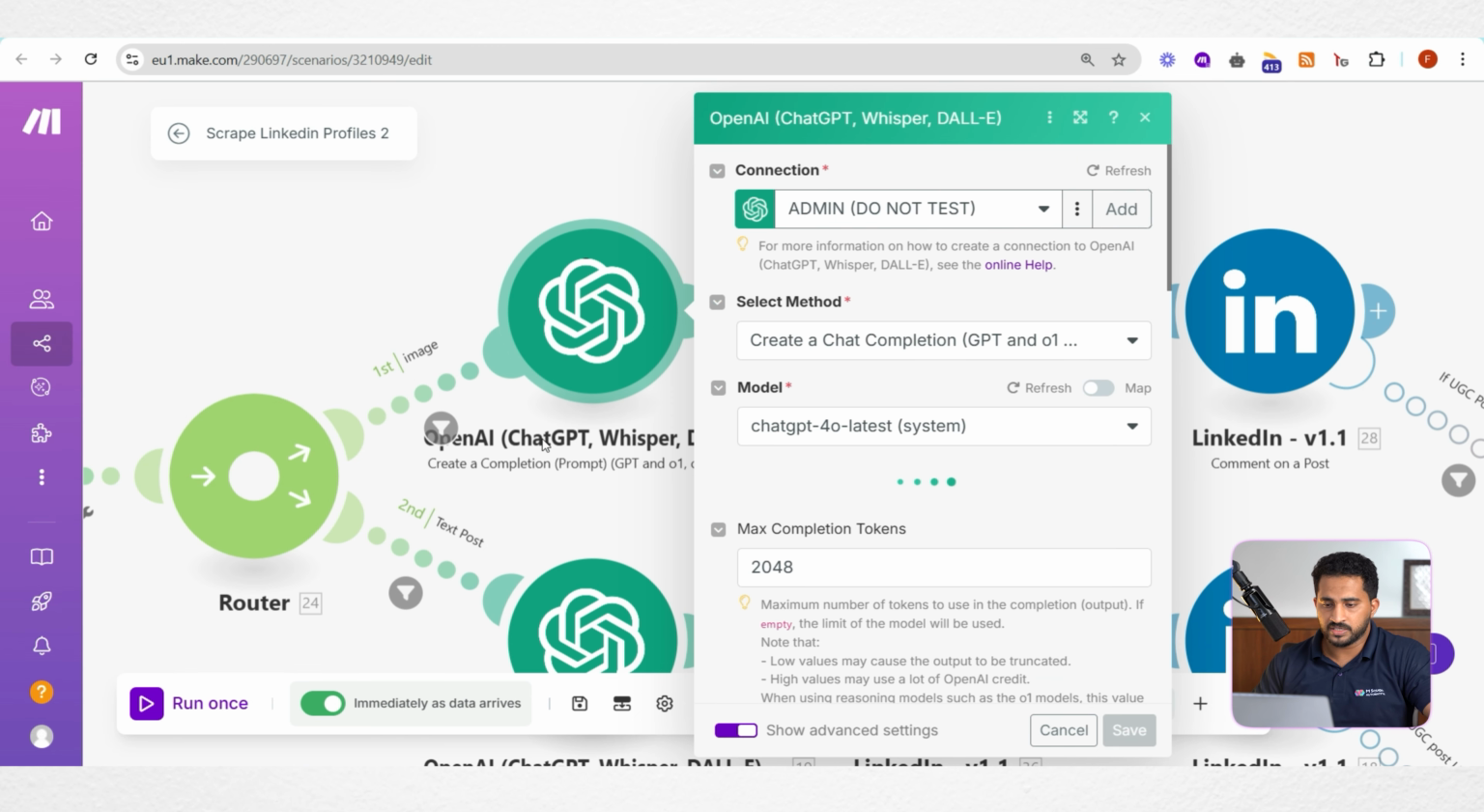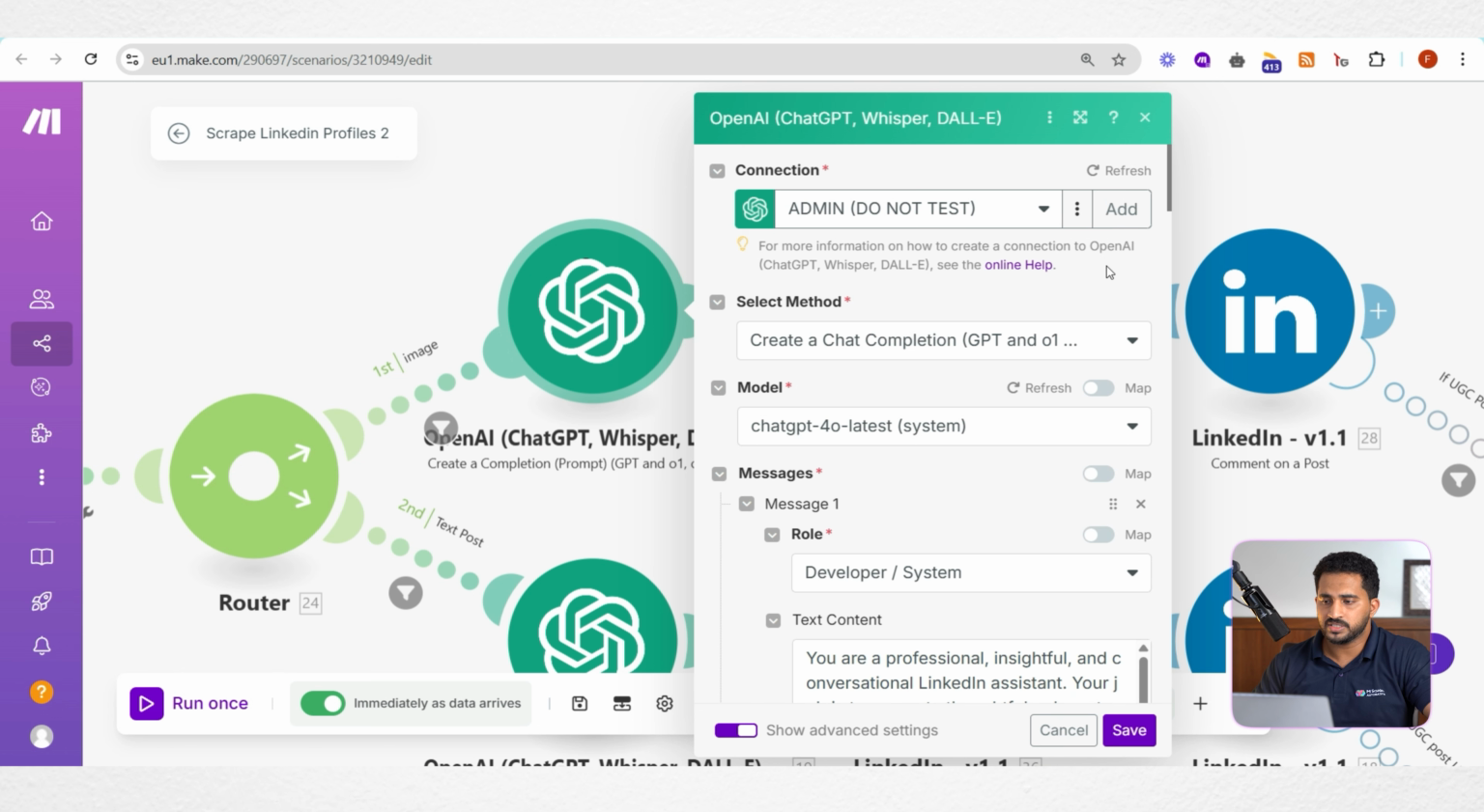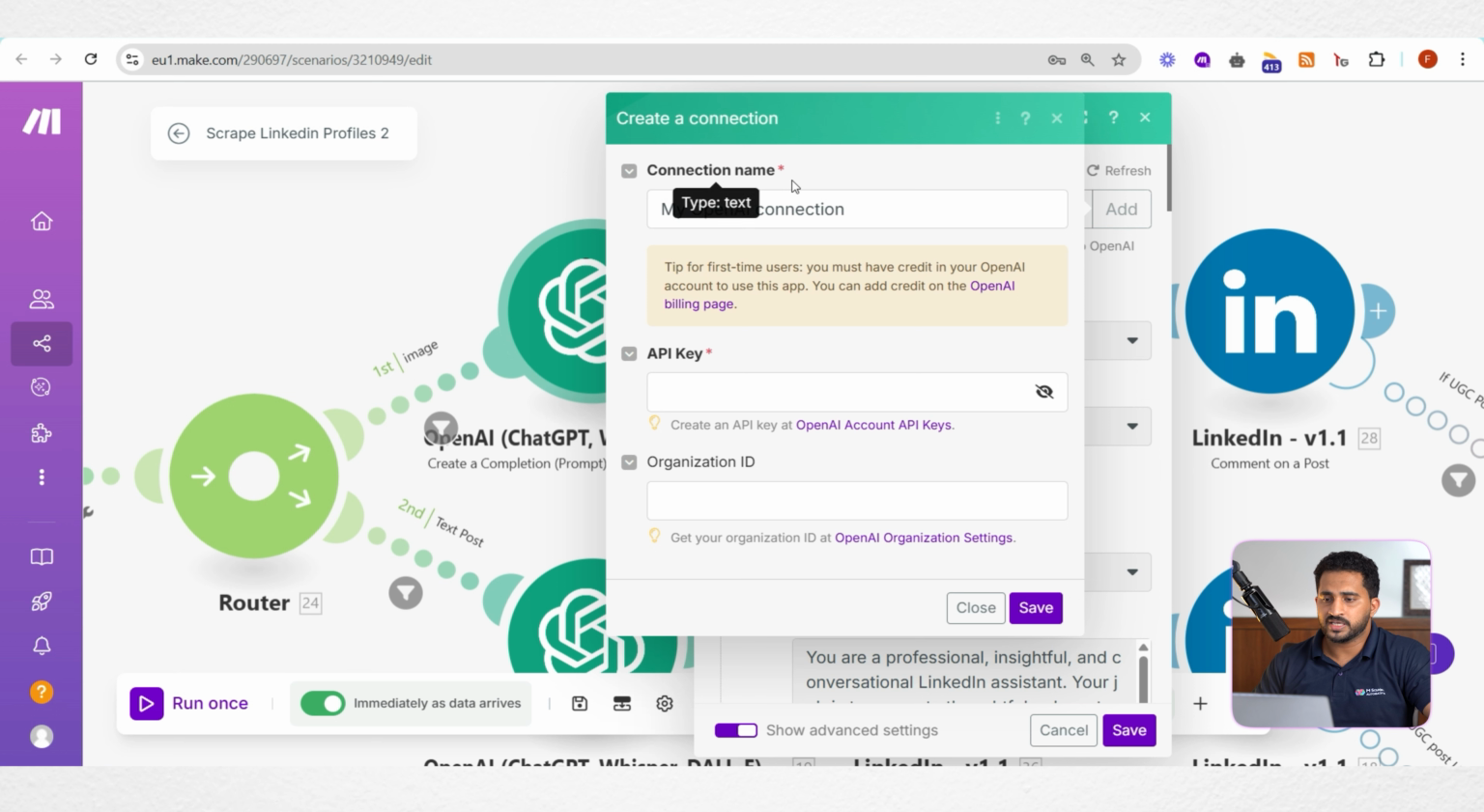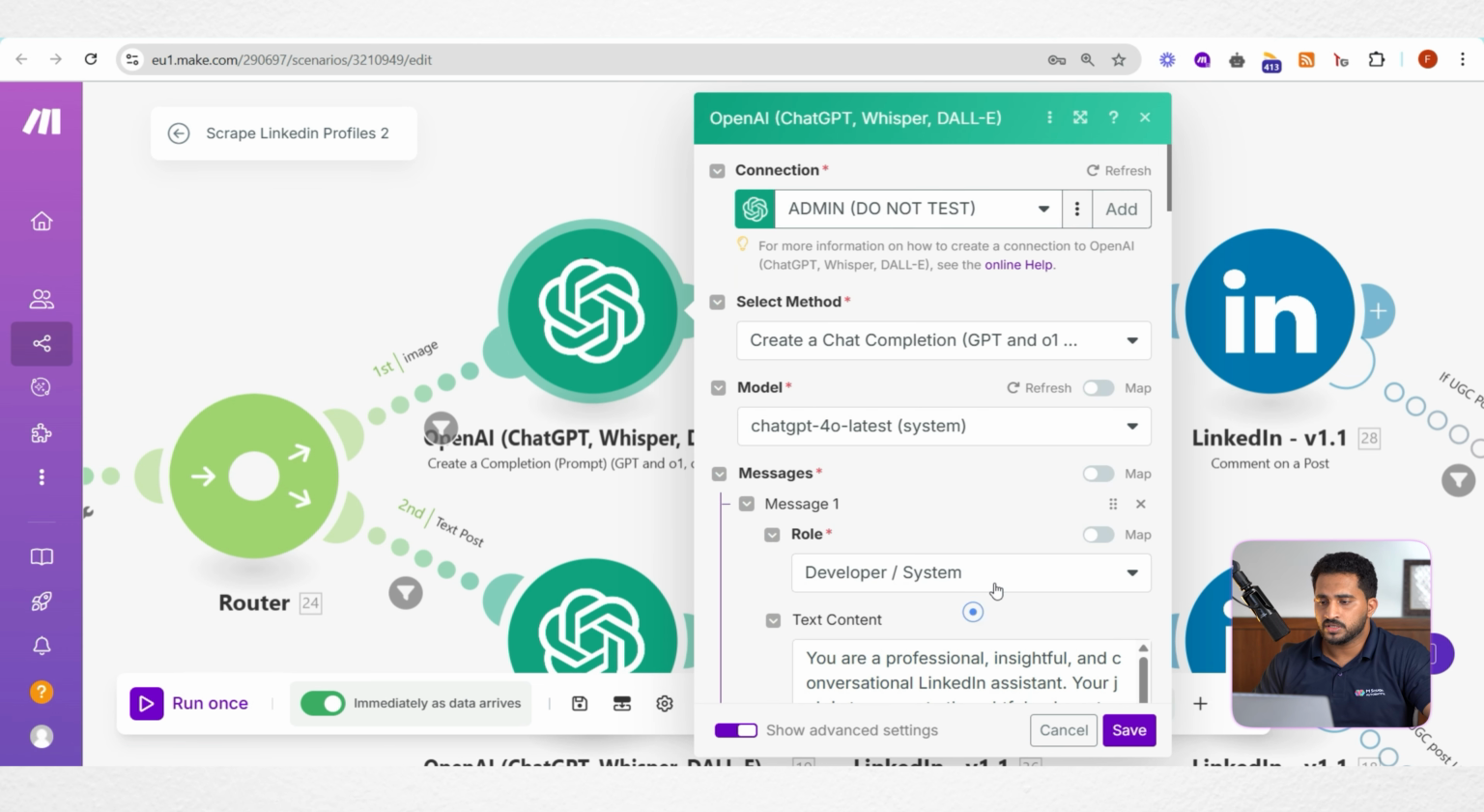Then here we have a ChatGPT module. You have to add a connection for this create a completion module here. You can simply click add, and you can give a connection name, and you can enter the API key from your OpenAI account and organization ID as well. So if you don't know how to get it, you can simply follow these links to get the appropriate values. So that's about it. And if you still have any doubt, you can go to the online help.